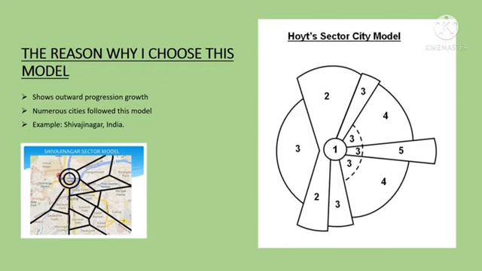What is the Hoyt sector model? Homer Hoyt wanted to provide an alternative to the concentric zone model as a way of explaining urban land use. Ernest Burgess developed the concentric zone model in the 1920s based on his studies of Chicago. Burgess' model suggested that cities have zones arranged in a series of concentric bands and expand outward from the CBD. Hoyt argued that instead of concentric sets of neighborhoods, cities are primarily laid out in pie or wedge-shaped zones and corridors developed from the core of the city to the outskirts.